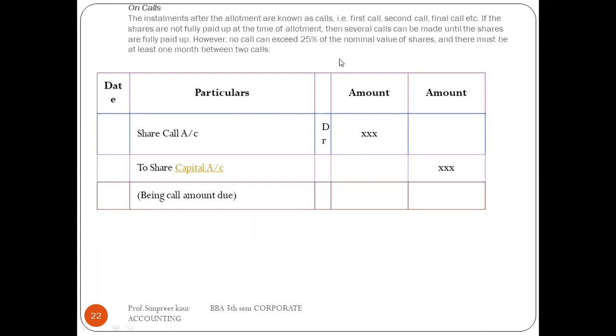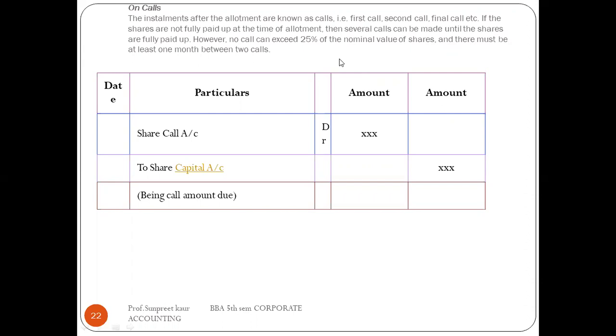The next one is on calls. You know that there are first call, second call, and final call, right? If the shares are not fully paid at the time of allotment, several calls are made until the shares are fully paid.